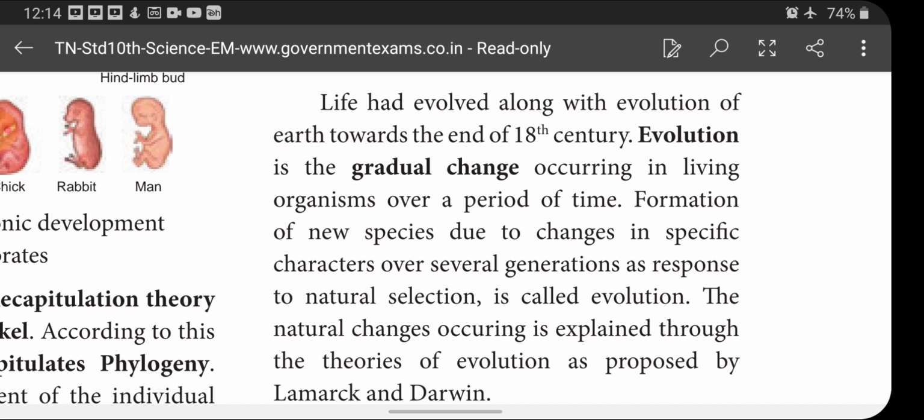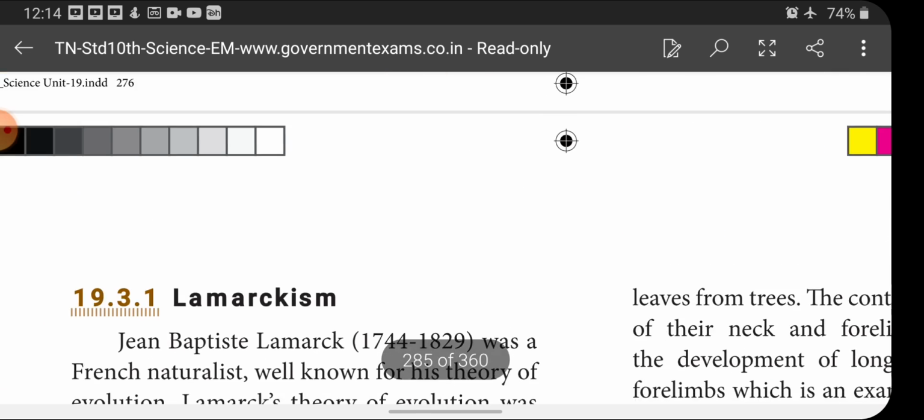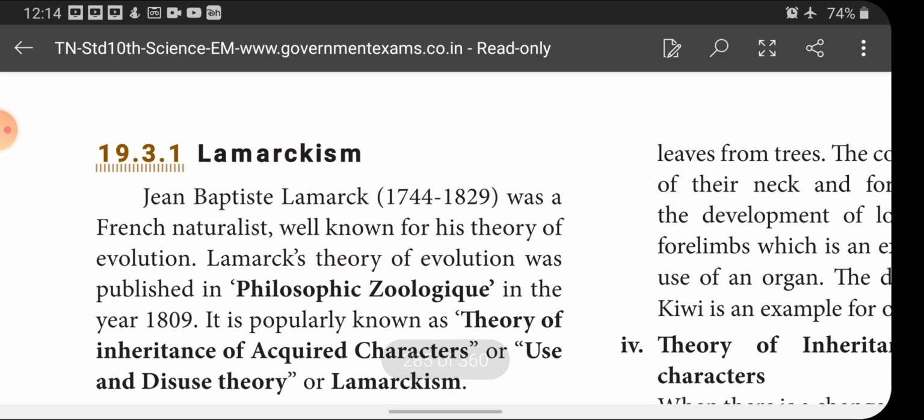These are the two scientists. They have stepped forward to explain how the species originated on the earth. Okay, and how the various species evolved from their ancestral forms is all explained by these two scientists. After their discoveries, many new scientists came and explained the concept of evolution.